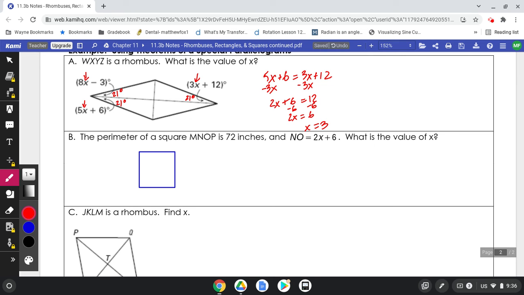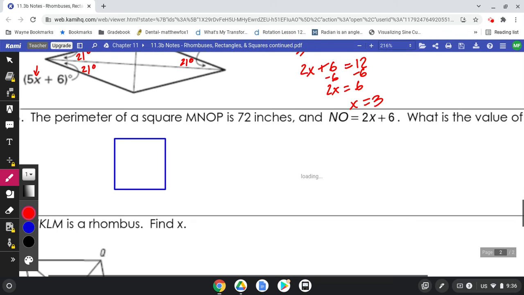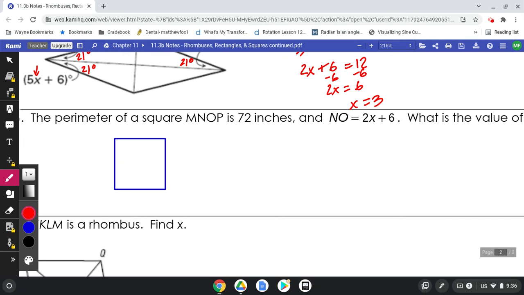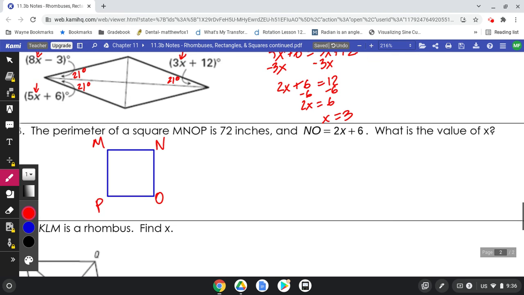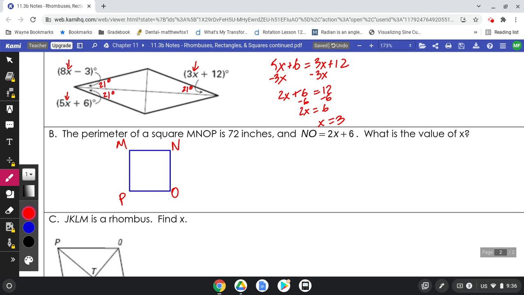And MNOP, now you might be thinking, I don't know which side's which. It doesn't really matter because the square is going to be the same everywhere. So I'll just label MNOP. The key is they go in order around. Now it tells us that the perimeter is 72 inches and NO is 2x plus 6.